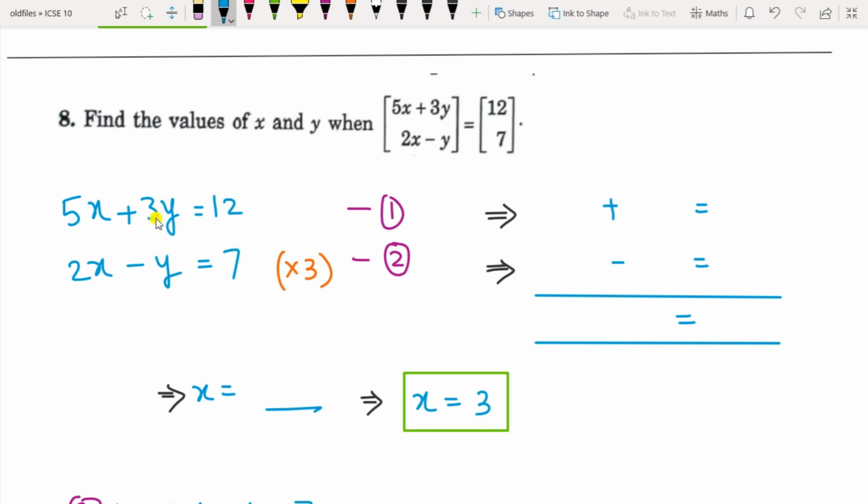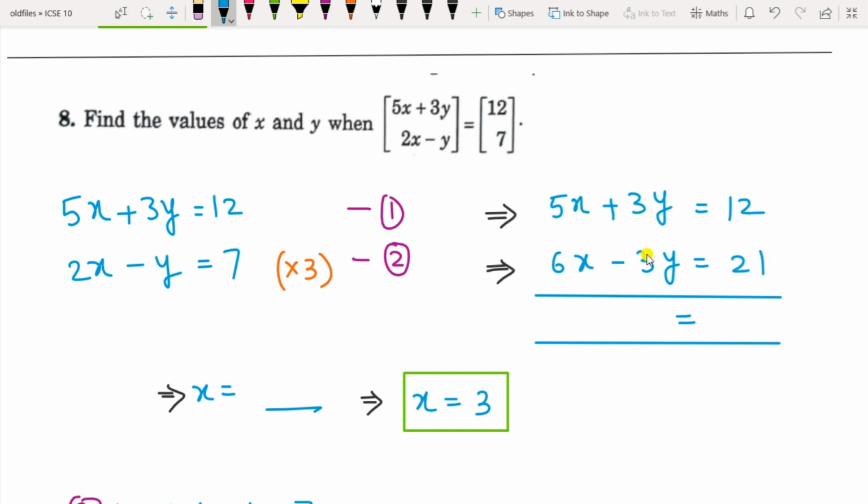You have to make the coefficient of one of the variables equal. Now here you can equate this 3. So multiply this equation by 3. So you will get, first will be as it is, 5x plus 3y equals 12, and multiply this whole equation by 3. So it will be 3 times 2 is 6x, 3 times minus y is minus 3y, and 7 times 3 is 21.